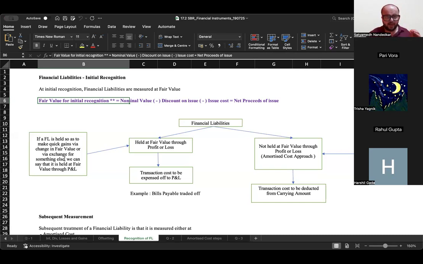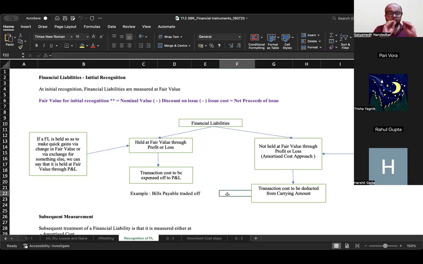If you remember in our batch, the one example we had discussed was bills receivable and bills payable. I hold certain bills payable, which is basically an obligation to pay cash to someone. Now, somebody else's obligation I am trying to settle by transferring the bills payable to him. So, I don't intend to hold it until maturity. I want to settle the obligation by exchanging the bills payable with another individual. So in that case, the change in fair value, if at all it takes place, is recorded through P&L. Transaction costs are also expensed off to P&L.